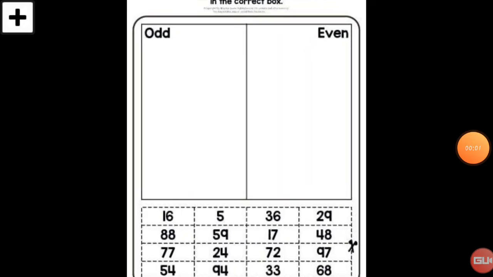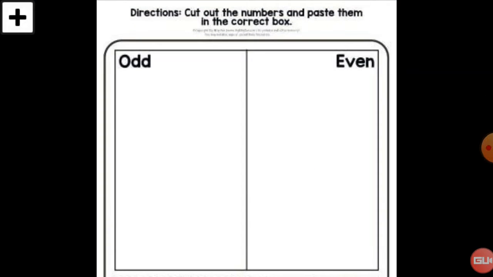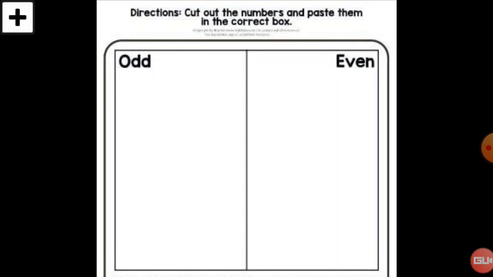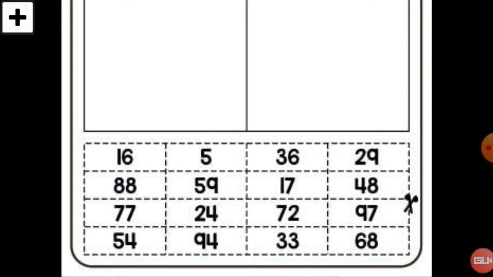So let's take one more example of odd and even numbers. See, this is like one activity of your worksheet. There are 2 columns, one for odd and one for even, so you also have to make 2 columns in your book, one part for the odd ones and one part for the even ones. See, here are some numbers, you have to write them down in the correct box. Take the number and write it down at the correct place.